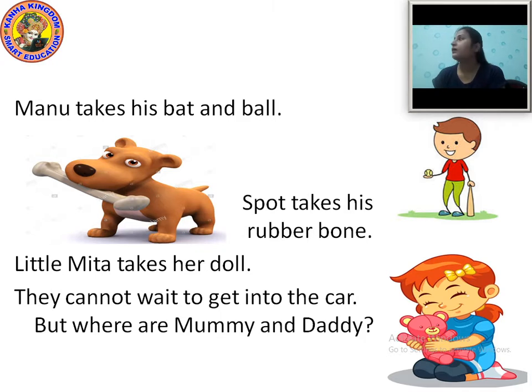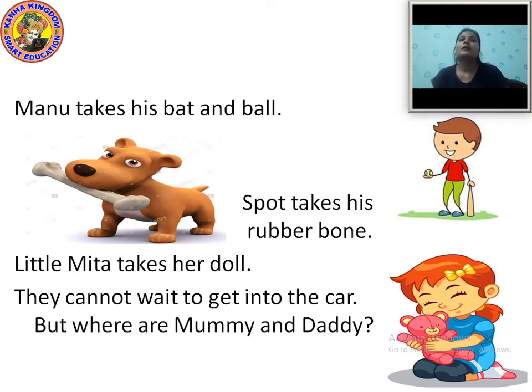Okay, and what does Sport take? Sport, the dog of Manu. What does he take? Sport takes his rubber bone. You can see in the picture what Sport is taking in his mouth. It is a rubber bone. So Sport takes his rubber bone, and little Mita takes her doll.